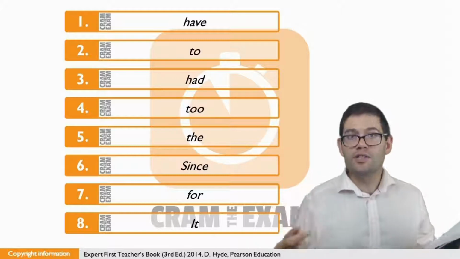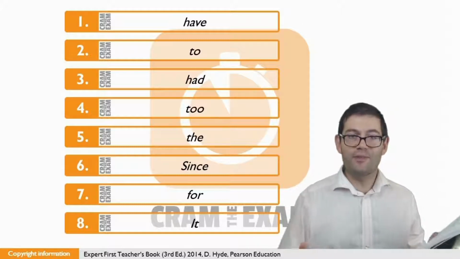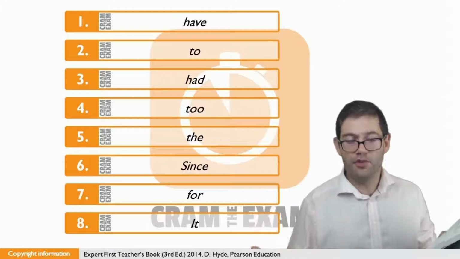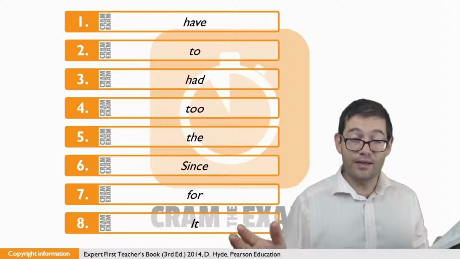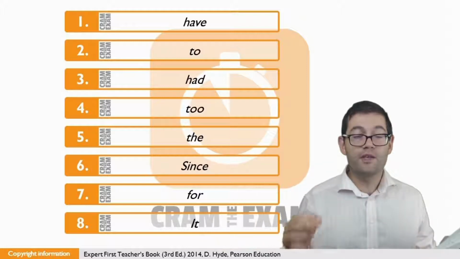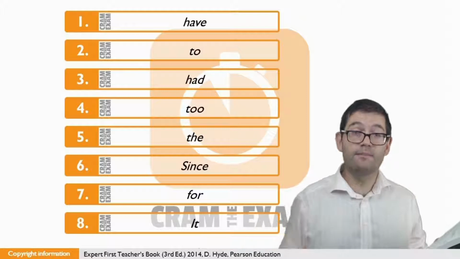For question number 7, we have got an inverted form here, but don't let that put you off. Also, don't let old-fashioned grammar rules like you can't end the sentence with a preposition also put you off, because if you do that, you'll never get the answer right here because it is a preposition, and that is for. You prepare for something.